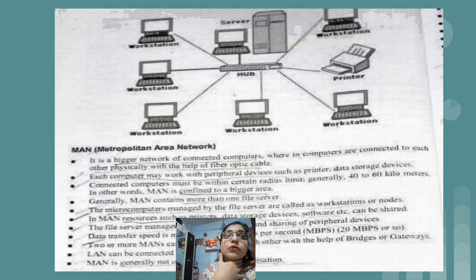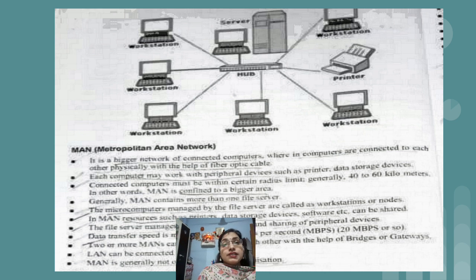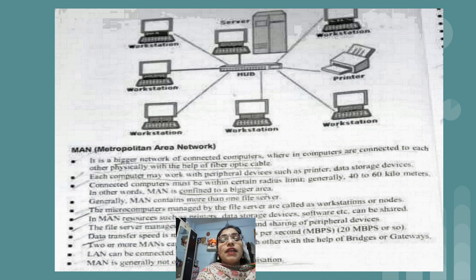The microcomputers managed by the file servers are called workstations and nodes. This point was there in LAN also. In MAN, resources such as printer, data storage devices, software, etc. can be shared. Again, same point. The file server manages the sharing of all the peripheral devices, that is, monitoring the sharing of all the peripheral devices. Data transfer speed, if we consider, in case of LAN it was 10 Mbps. In case of MAN it is 20 Mbps.